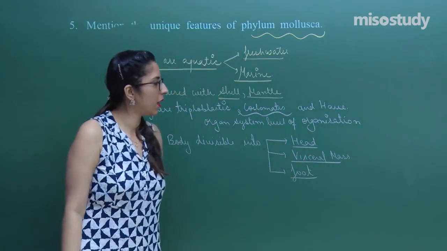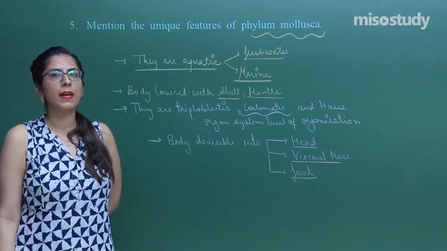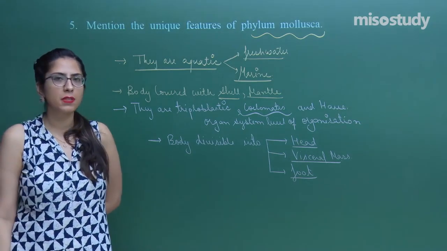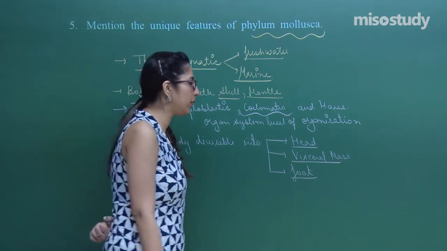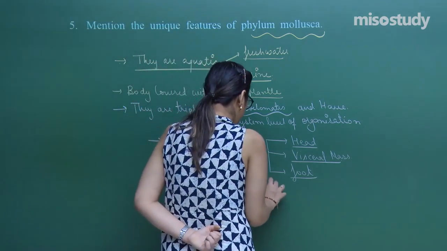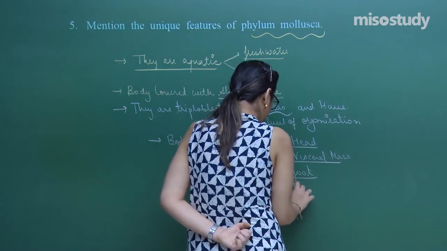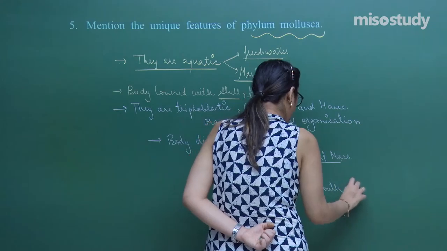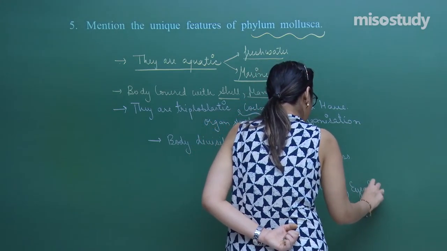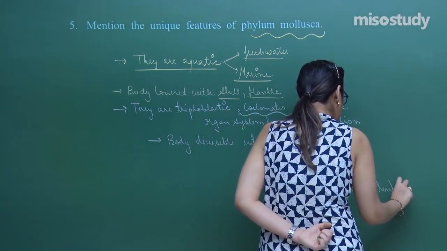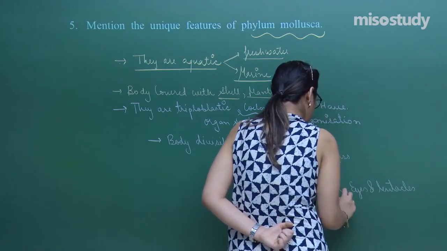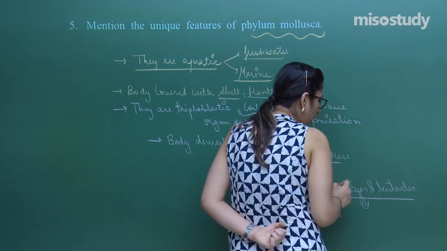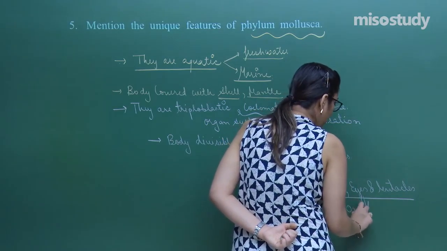Head, visceral mass and foot. To talk about the head, the tentacles and the eyes are present on the stalk, which is called ommatophores. So, the head has a mouth, eyes and tentacles. The eyes are present on a stalk, and in combination we call it ommatophores.